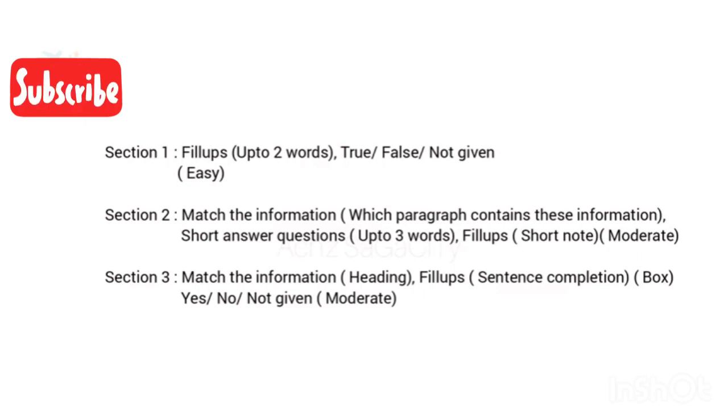Moving on to section 2, you can expect match the information type of question. That also is in the form of which paragraph contains this information. You will get the information, and you want to select which paragraph contains it. Along with that, you can expect short answer questions. That means you can write up to 3 words. That may be 2 words, 1 word, or up to 3 words you are able to write.